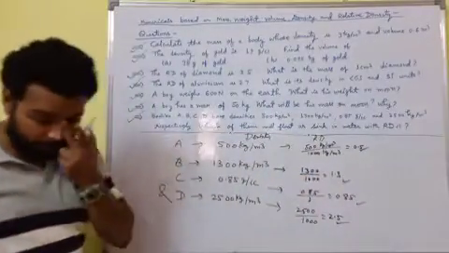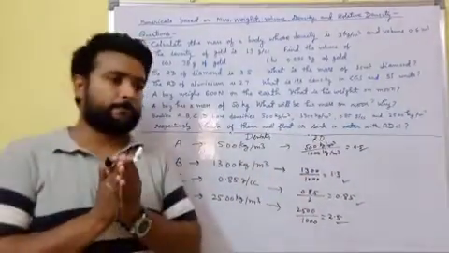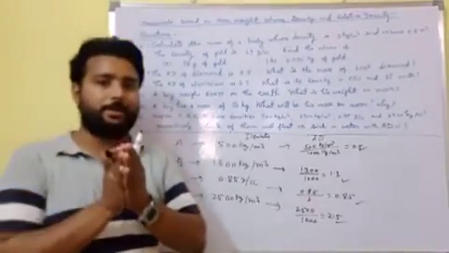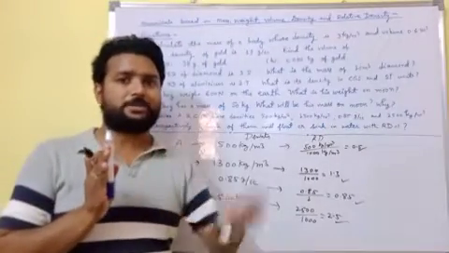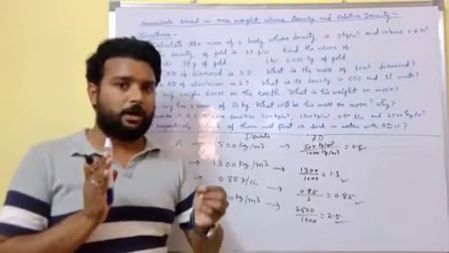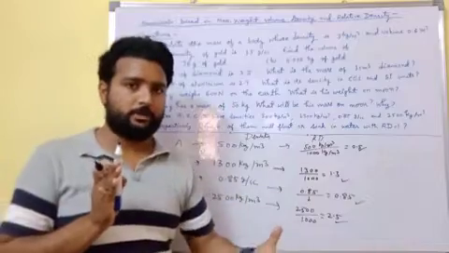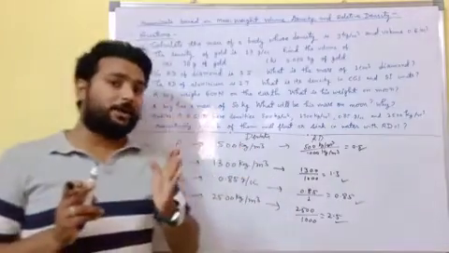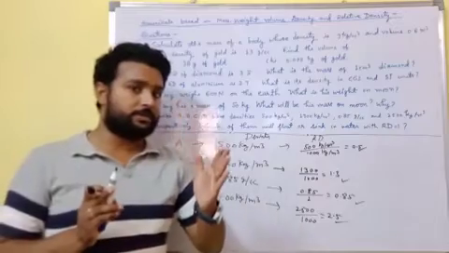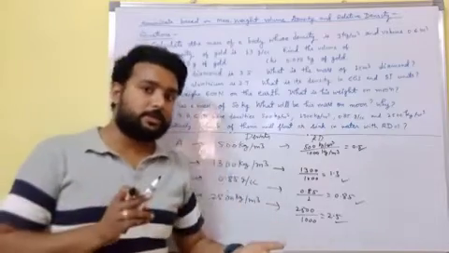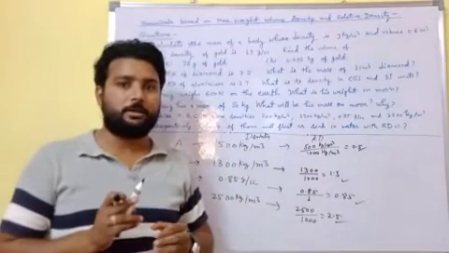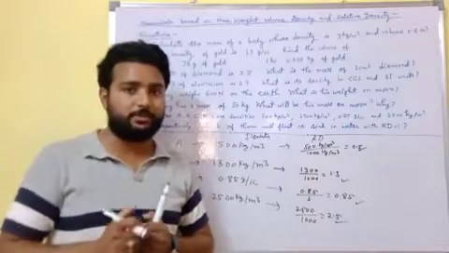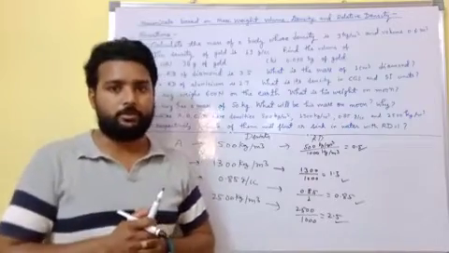Now we have a concept of RD. If RD of substance is greater than 1, in this case body will sink. If RD of substance is less than 1, then body will float.